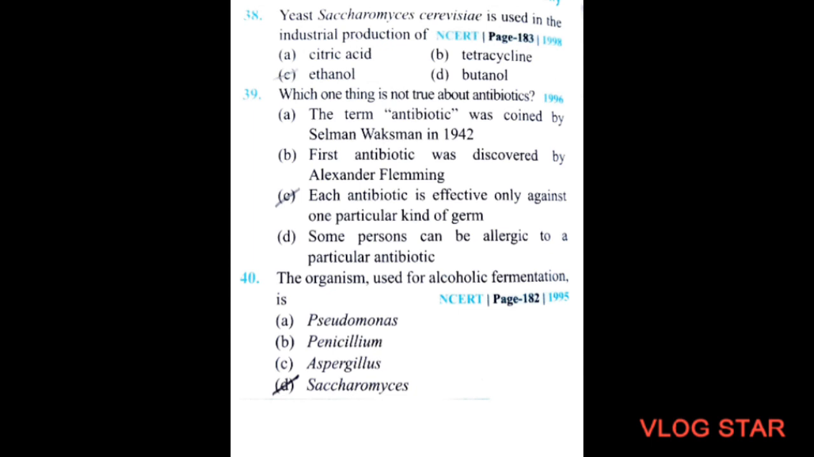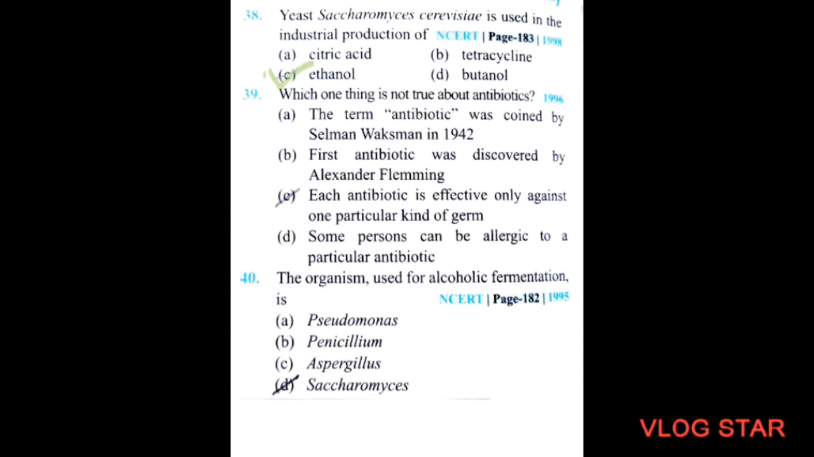Yeast Saccharomyces cerevisiae is used in the industrial production of option A, citric acid, option B, tetracycline, option C, ethanol, and option D, butanol. So the correct option will be option C, ethanol.